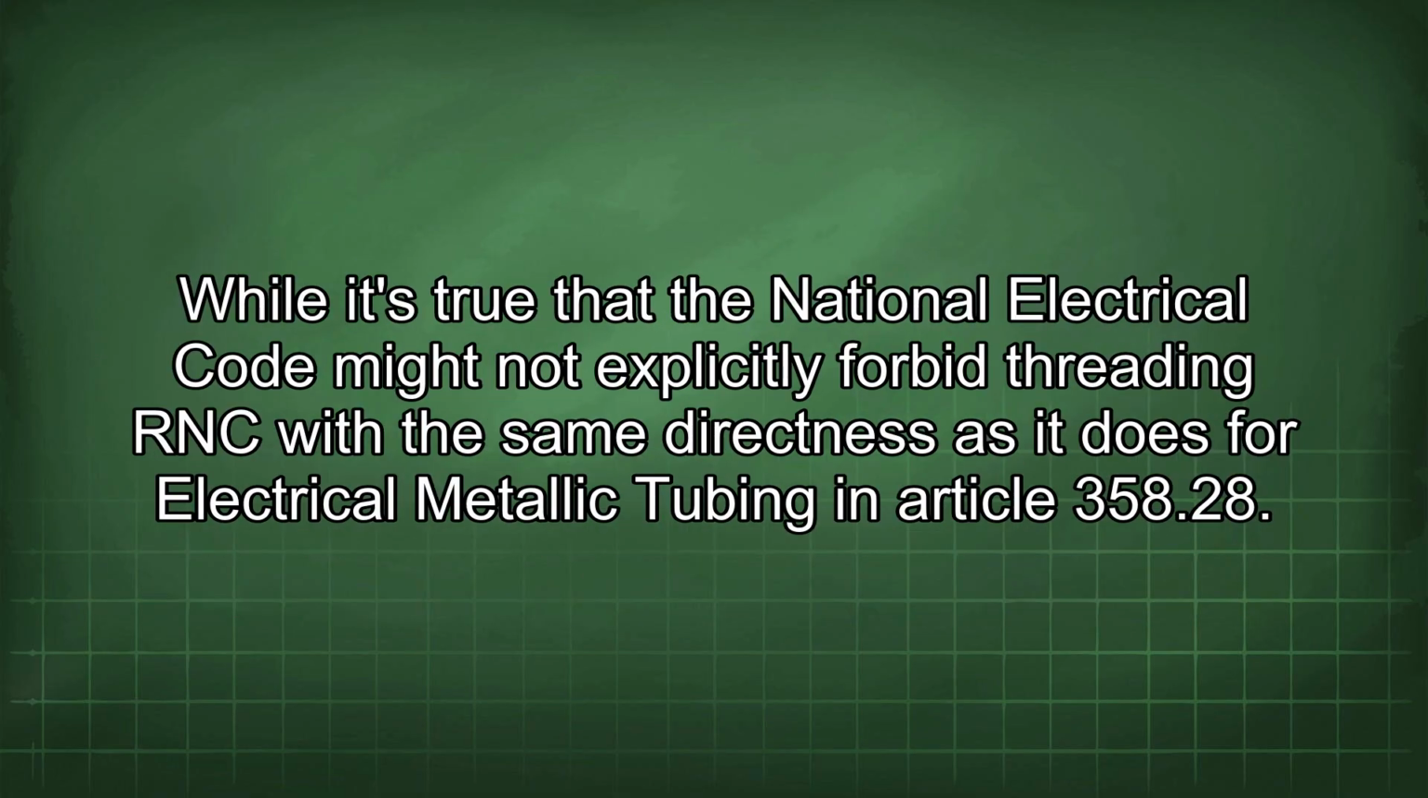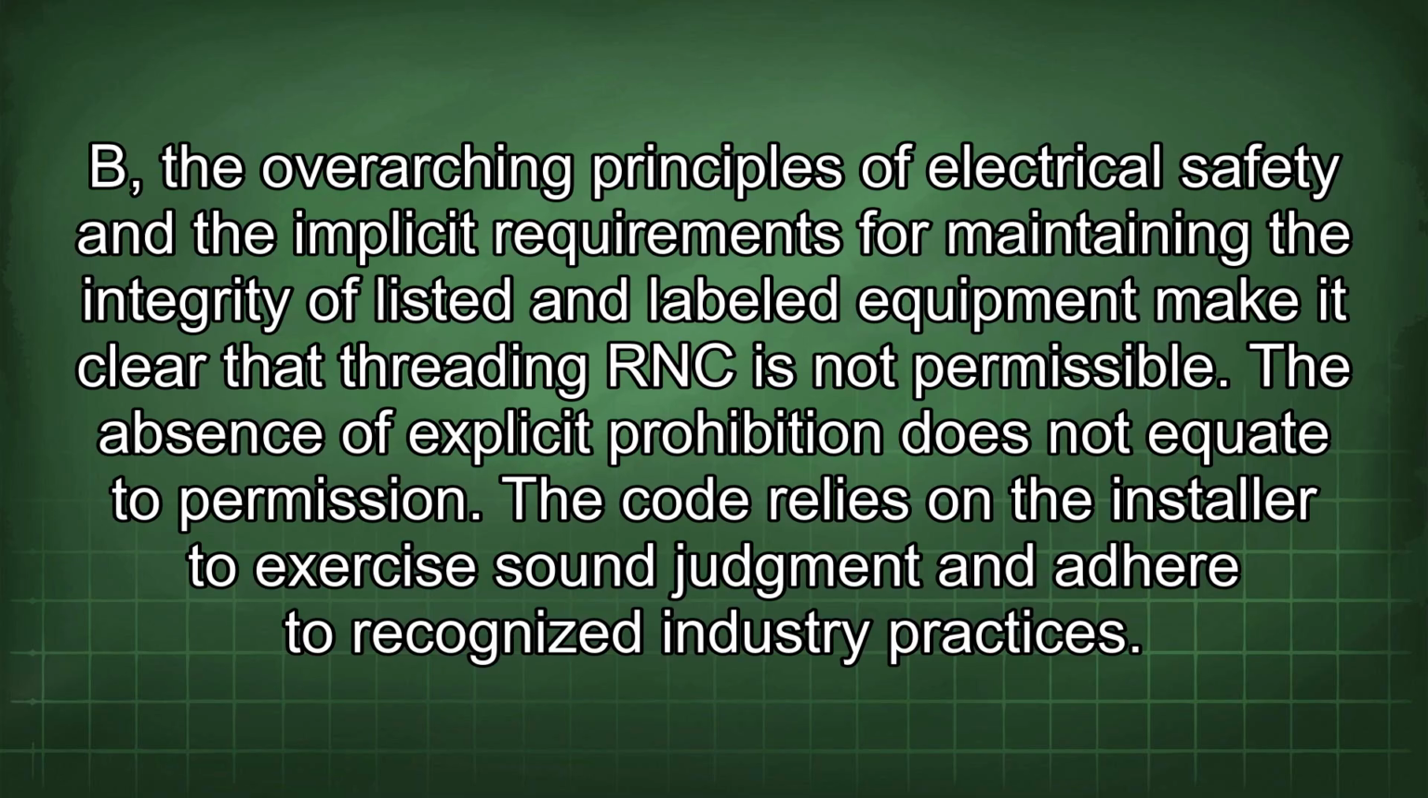While it is true that the National Electrical Code might not explicitly forbid threading RNC with the same directness as it does for electrical metallic tubing in Article 358.28, the overarching principles of electrical safety and the implicit requirements for maintaining the integrity of listed and labeled equipment make it clear that threading RNC is not permissible.